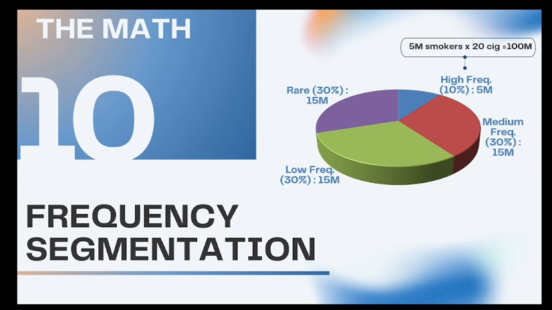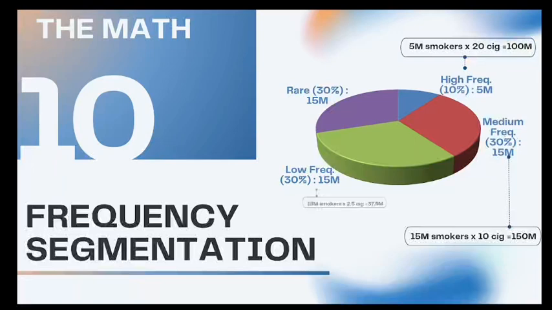Now, if we calculate in terms of cigarettes consumed, for high frequency, our assumption was they consume 20 cigarettes per day. So for 5 million smokers with consumption of 20 cigarettes per day, that translates into 100 million cigarettes from this segment alone. For medium frequency, 15 million in number, the assumption was they smoke 10 cigarettes per day. That translates to 150 million cigarettes from this segment.